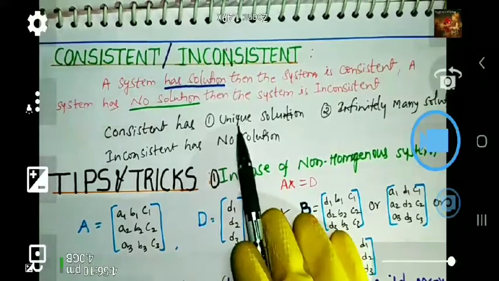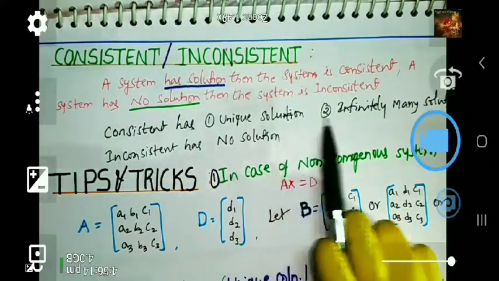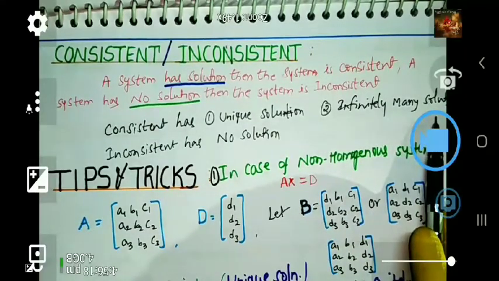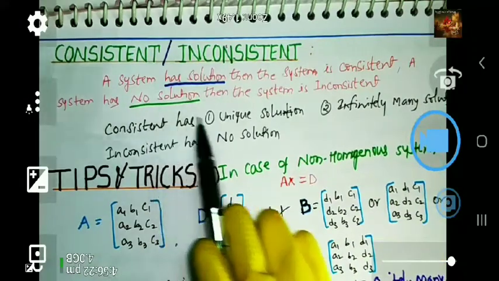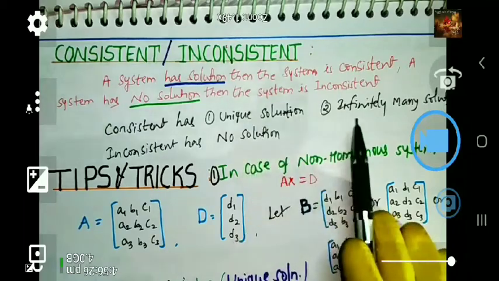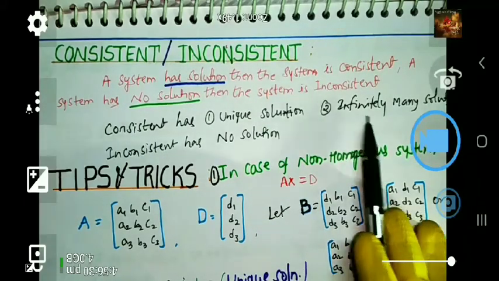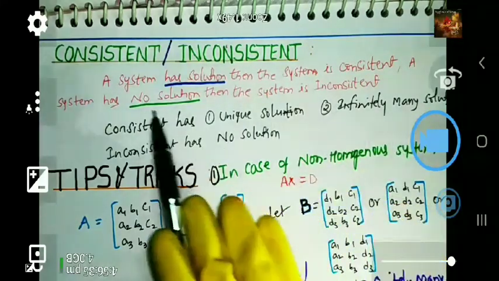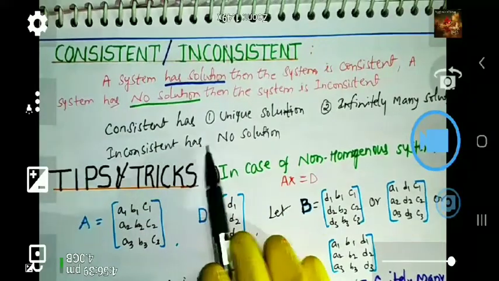One is a unique solution, and the second one is infinitely many solutions. If the system has a solution, that is consistent, as already said. Unique means only one solution. Infinitely many means more than one solution, many solutions. It is called infinitely many solutions. Already discussed, no solution means it is inconsistent.